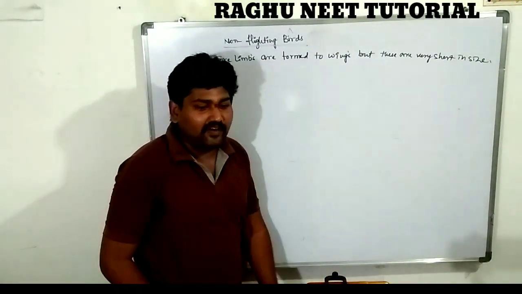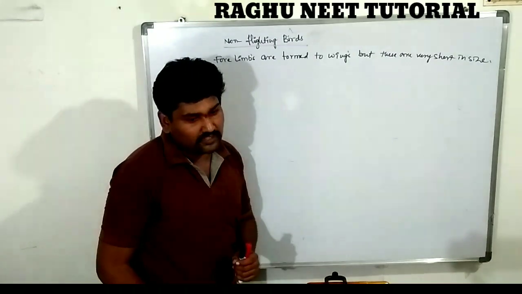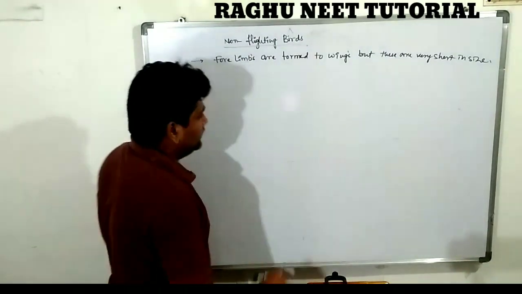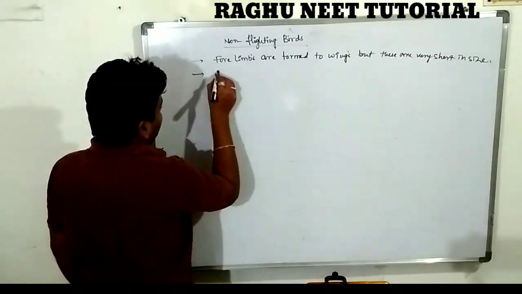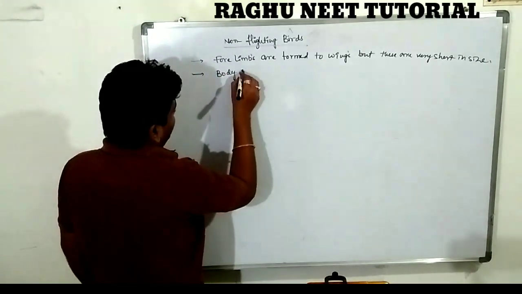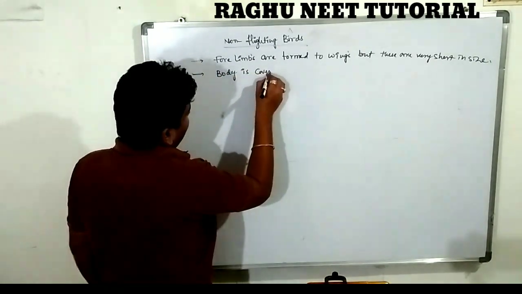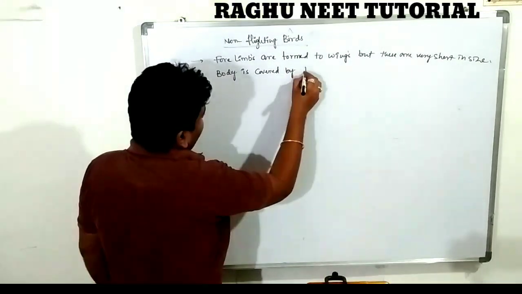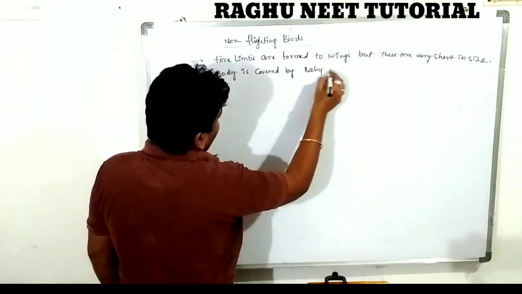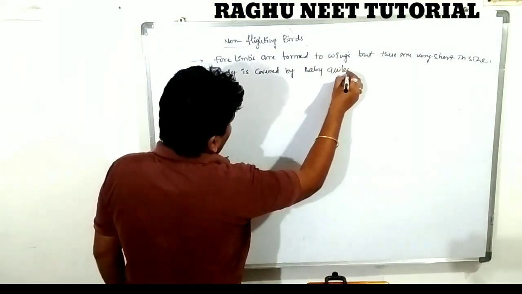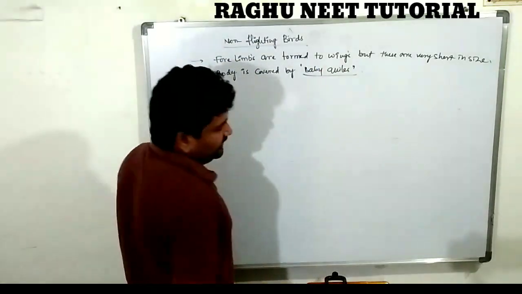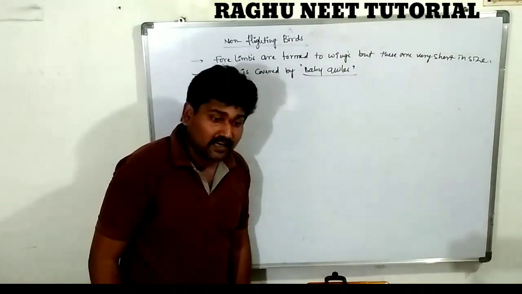So there is no development of feathers, only the presence of quills. The body is covered by baby quills, not feathers.